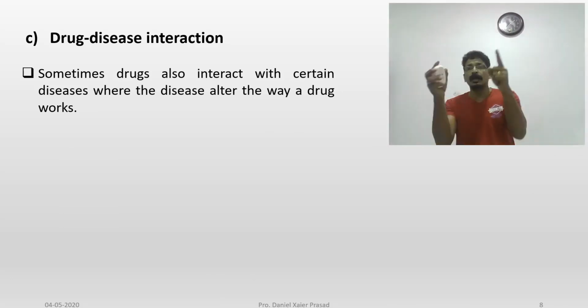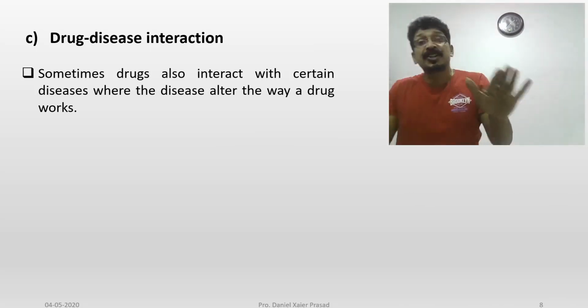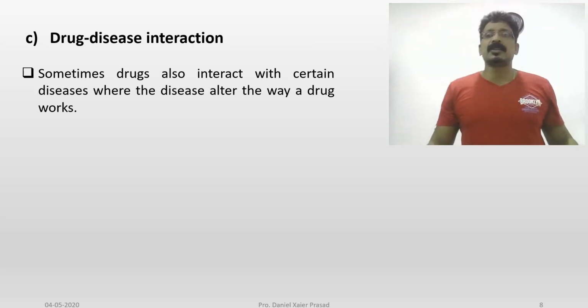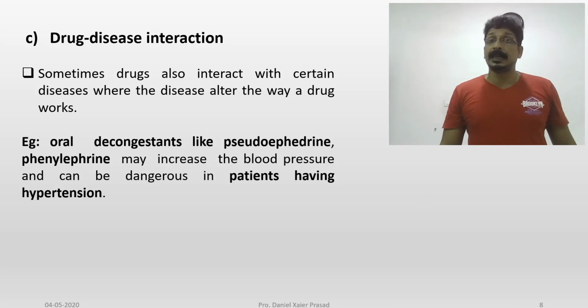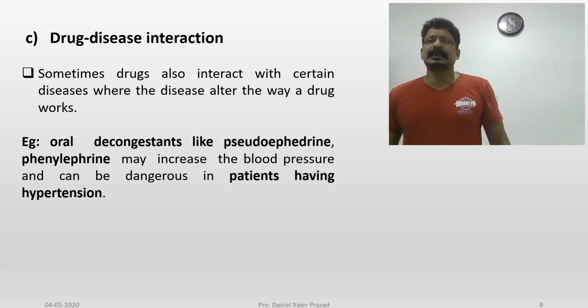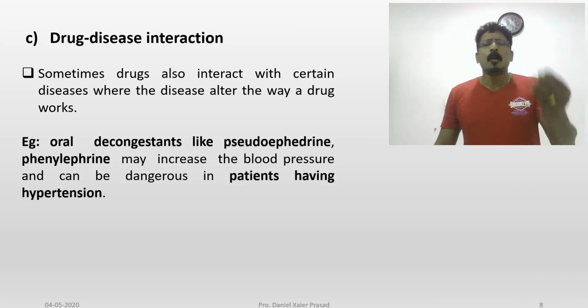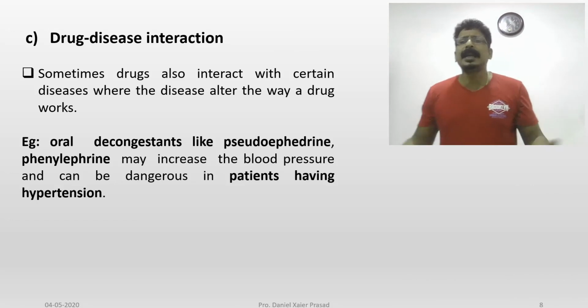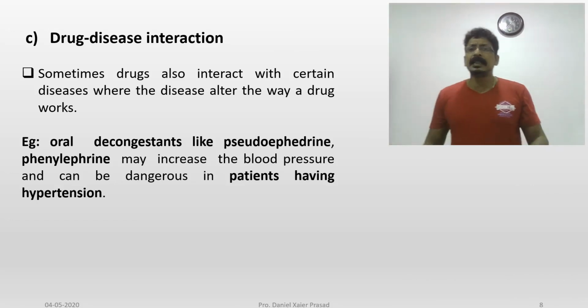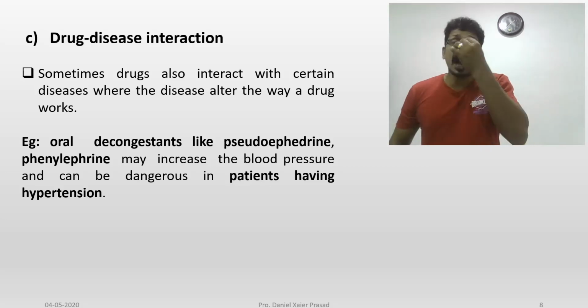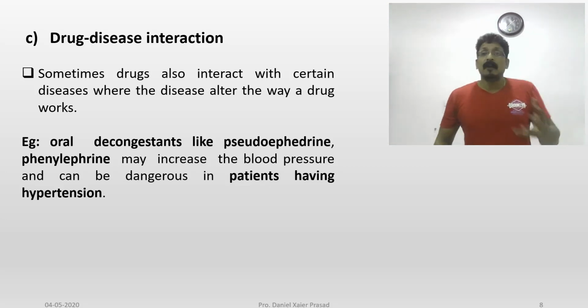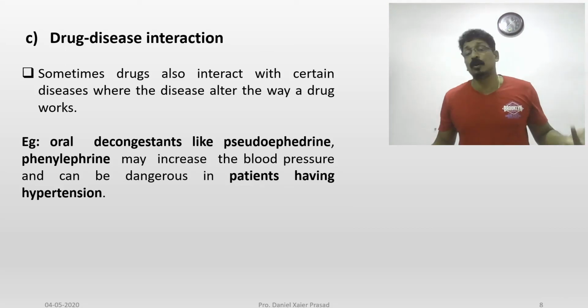The way the drug works will be disturbed or altered by certain other drugs and herbs when you are taking them. Oral decongestant is a common example. What do you mean by decongestant? Congestion means something which is blocked. When you have a nose blocked by sputum or something, you cannot breathe through the nose, you will use your mouth.